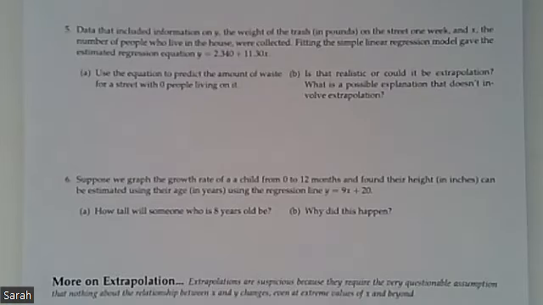Welcome back. Let's do a few more predictions using our regression line. Data that included information on Y, the weight of the trash in pounds on the street in 1 week, and X, the number of people who live in the house, were collected. Fitting a simple linear regression model gave our equation Y equals 2.340 plus 11.30x. So it says use the equation to predict the amount of waste for a street with 0 people living on it.